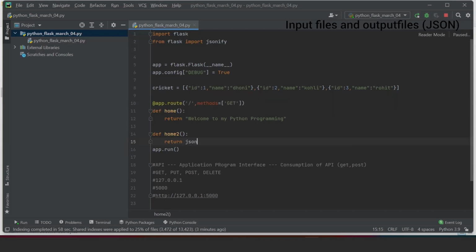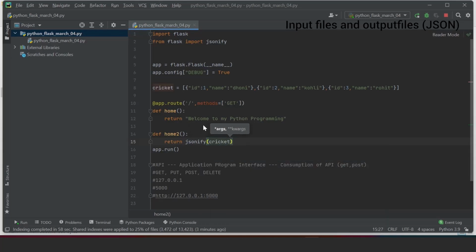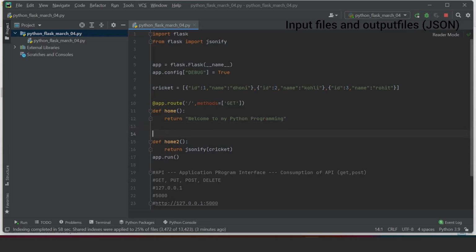So what do I have to do? I have to jsonify that. What am I going to do with jsonify? My list called cricket. That's it. So now here I need to decorate this function with app.route, and this time let me route like players. Let the method be get only. Now, whenever a URL comes with players as an API, then it will return this particular JSON output.